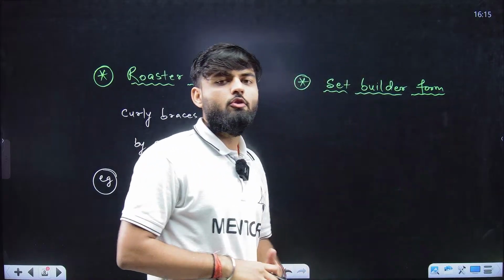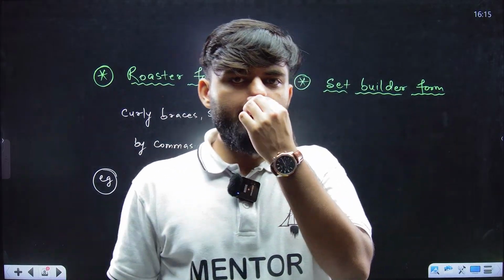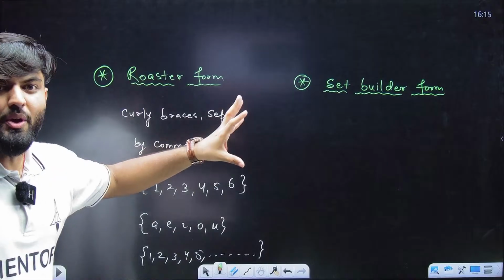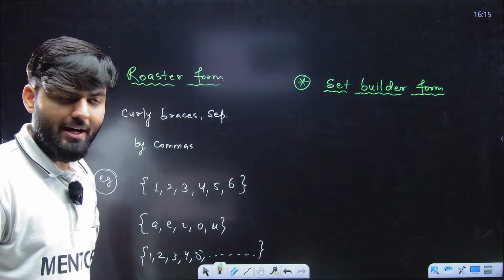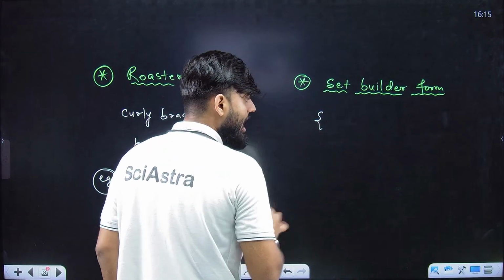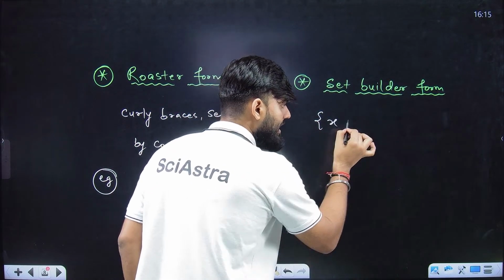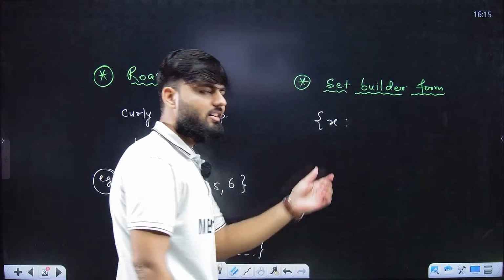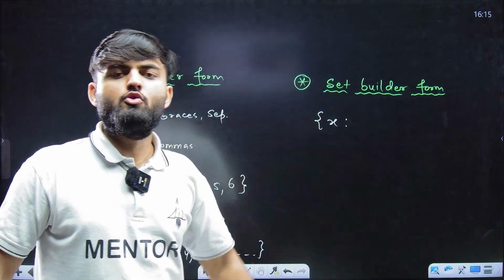What is the set builder form, dear students? Set builder form says that we are not going to write all the elements separated by commas. Instead, I will write in curly braces a number x and a colon like this. This colon is known as "such that".